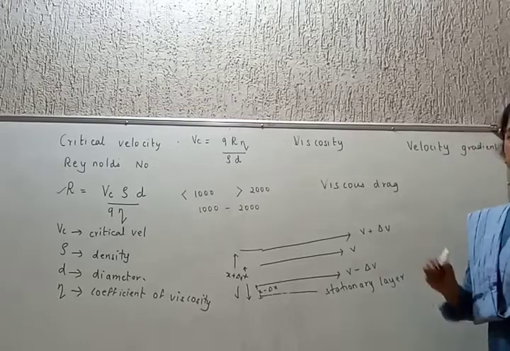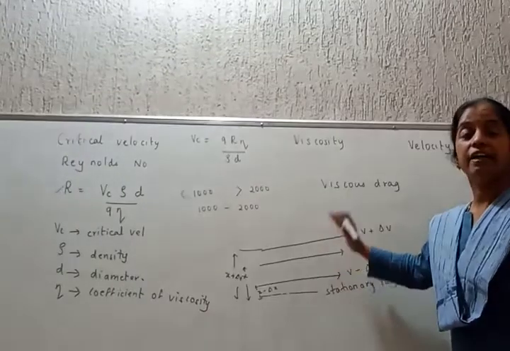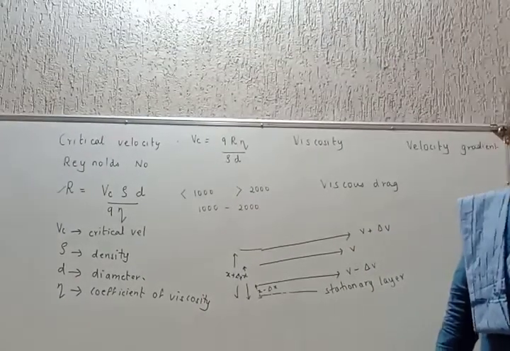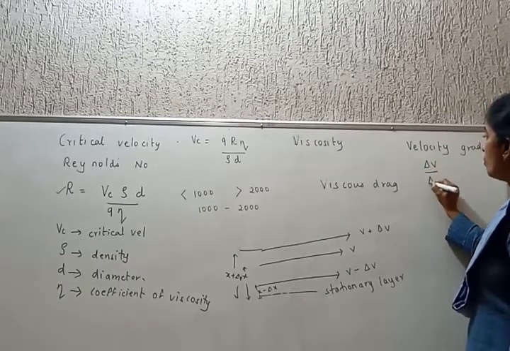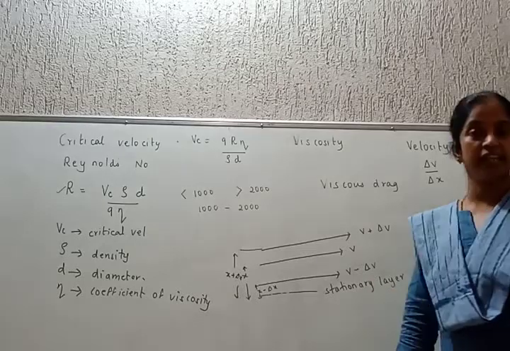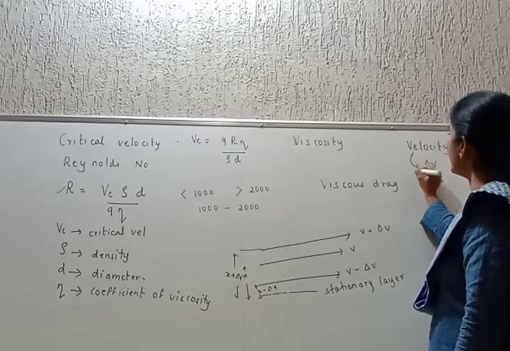What is velocity gradient? You are observing that as we are moving higher and higher from the stationary layer, the velocity is changing. This rate of change of velocity with respect to distance from the stationary layer is called velocity gradient.